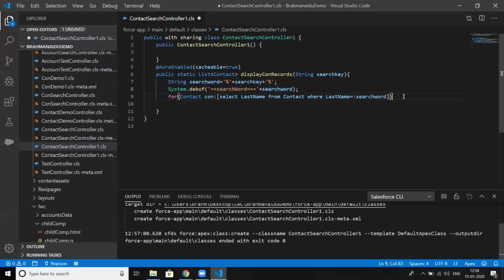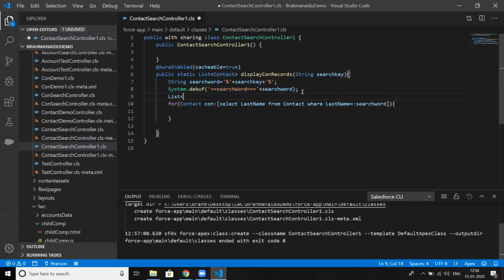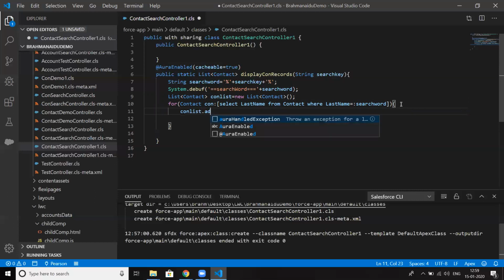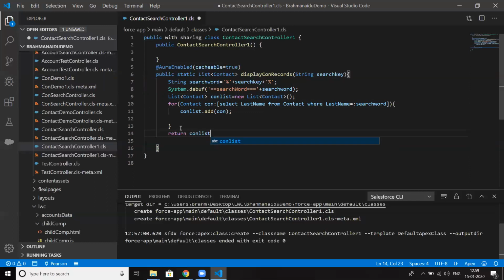Then I'm creating a list: List of Contact conList equal to new List of Contact. I'm adding the result to the list with conList.add of the reference variable name. This is not a void method, so we should return something, so I'm returning conList. Let me save it.